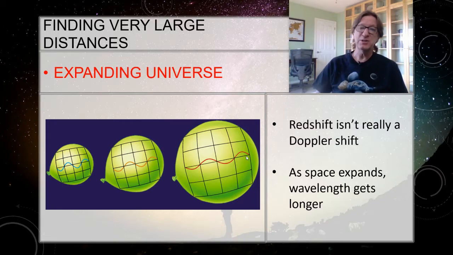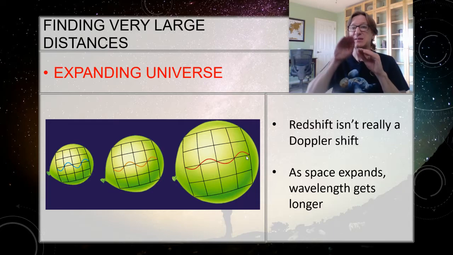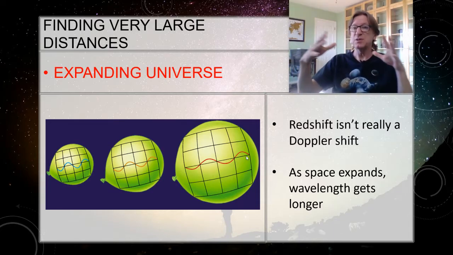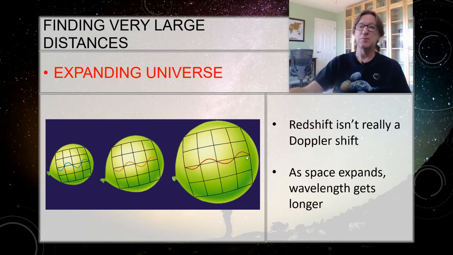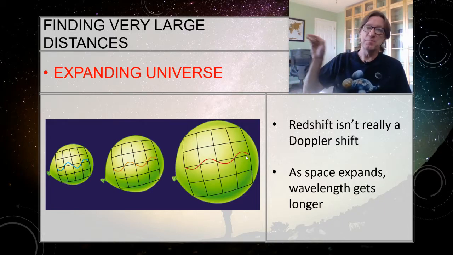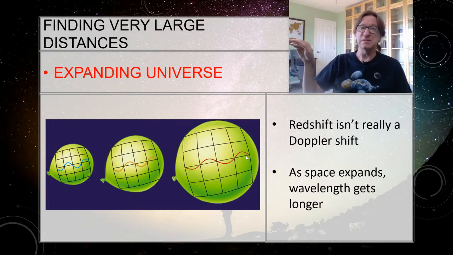So what we're measuring when we're measuring the shift in the spectrum of these lines is that the light has been stretched because of space's expansion. And the more space is expanded, the more it's been stretched. Remember, I'm looking back in time when I look at these galaxies, so I'm seeing a longer period of time over which that light was stretched.